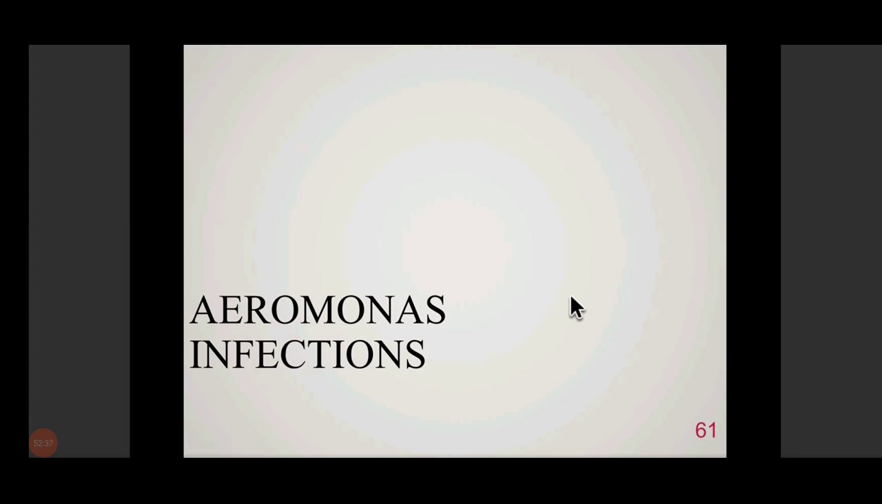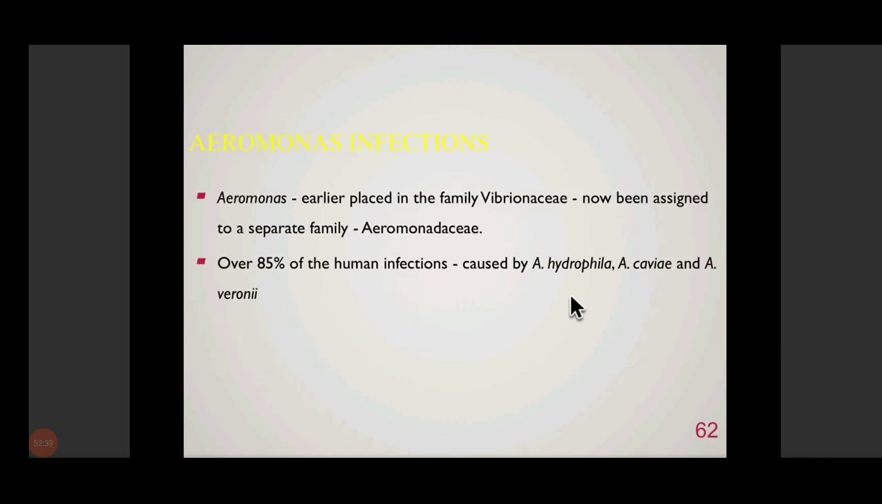Then last organism that we are going to discuss is Aeromonas. Very briefly, not very in depth. So Aeromonas was placed earlier in the same family as Vibrio cholerae, family Vibrionaceae, but has now been assigned a different family, Aeromonadaceae. Okay, it resembles more or less like Vibrio because it is also oxidase positive. It is also showing similar reactions. So it was earlier placed in same family as Vibrio, but now it has been placed in a separate family.